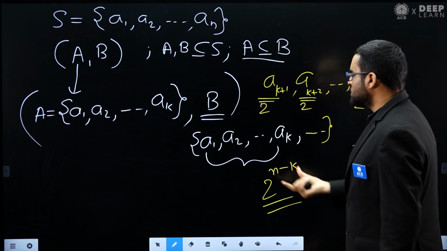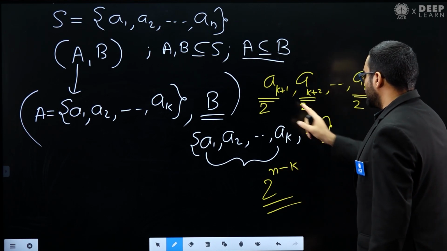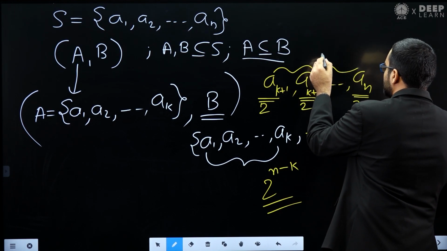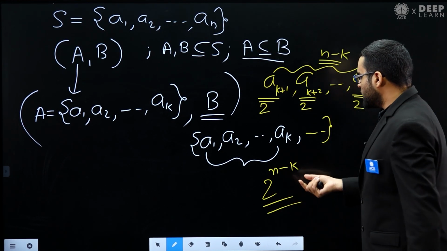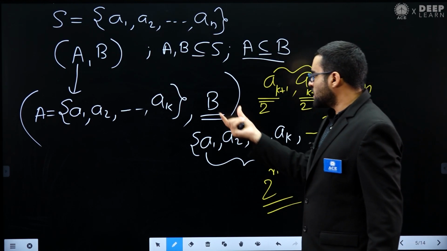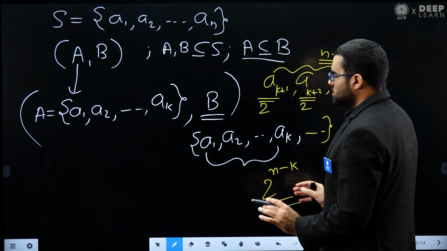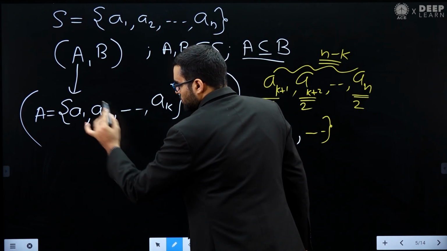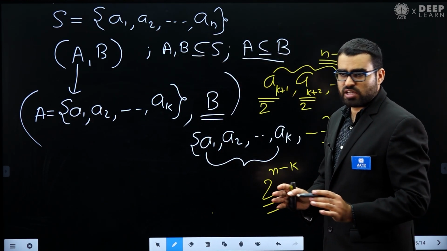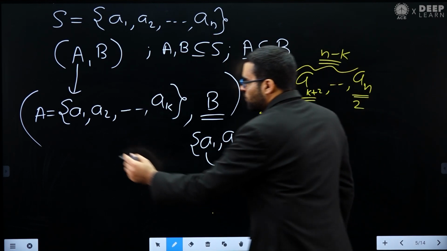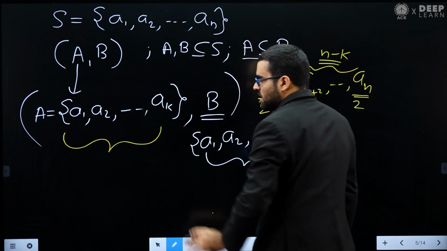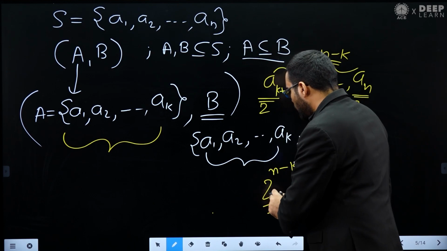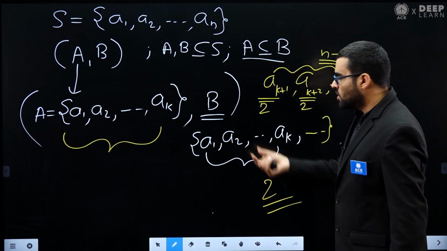So in total, how many choices do I have for B? That is 2 power n minus k, because there are n minus k elements. So that's why I have 2 power n minus k choices for B. If you understood this concept, now we are going to apply it. You can think of it as a lemma, an intermediate result: once I fix A, and if I put k elements in A, then there are 2 power n minus k choices I have for set B.